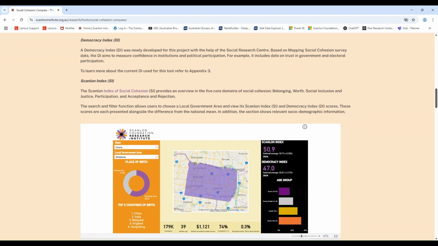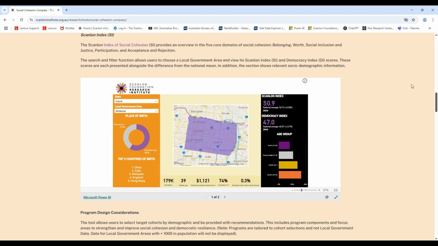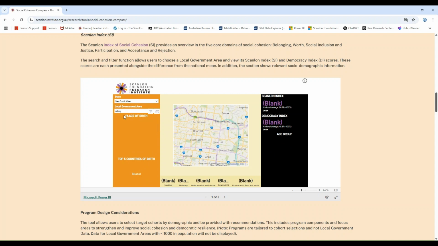The first dashboard allows you to see a specific local government area's Scanlon Index and Democracy Index in 2024. It also shows you the age composition of that LGA, the proportion of those born overseas, and the top 5 countries of birth apart from Australia. There are also some headline statistics down the bottom underneath the map from the 2021 census. To use it, simply select the desired state first and then find the LGA you want to view. So for this example, let's go to Albury in New South Wales.